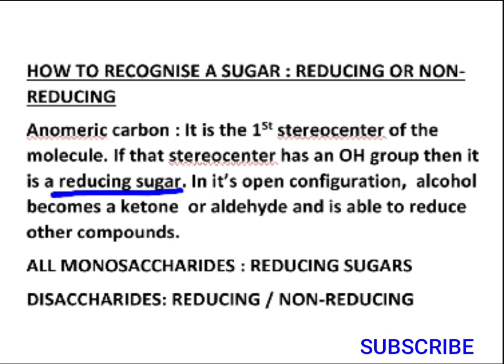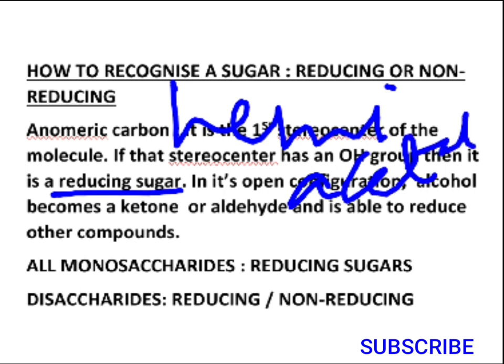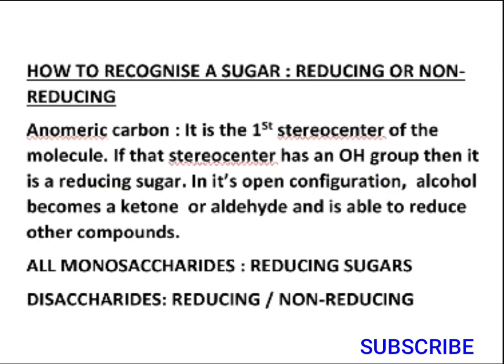So what basically happens is, in case it has a hydroxyl group at the first stereocenter, then there is a higher probability that the aldehydic or ketonic groups in carbohydrates combine with the hydroxyl groups and convert into hemiacetal structures, or acetal linkages exist within such carbohydrate molecules, and this results in the existence of reducing character for such carbohydrates.